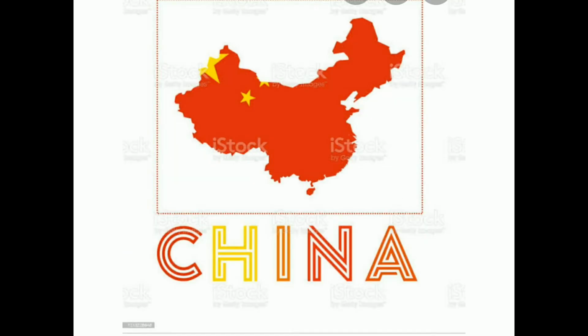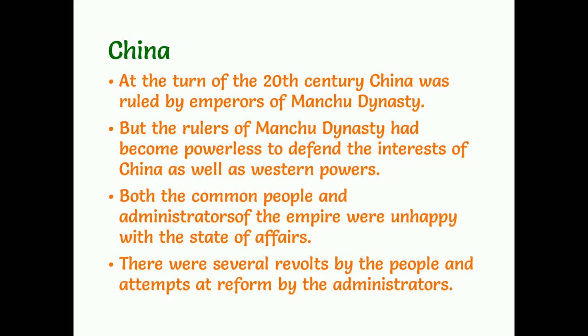See now, China. It is a very important country in the Asian continent and the most populous country in the world. At the turn of the 20th century, China was ruled by the emperors of the Manchu dynasty. It is the name of a dynasty and the kings of the Manchu dynasty ruled China. But the rulers of the Manchu dynasty had become powerless to defend the interest of China against the Western powers. At the same time, many Western powers had started entering into China and the people were very much tortured by the Western powers.